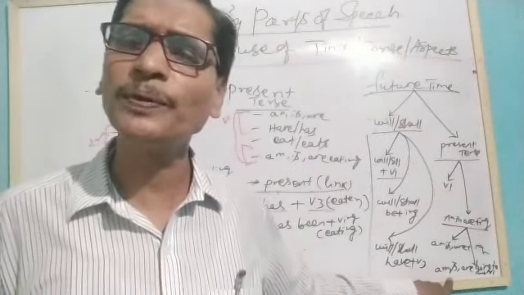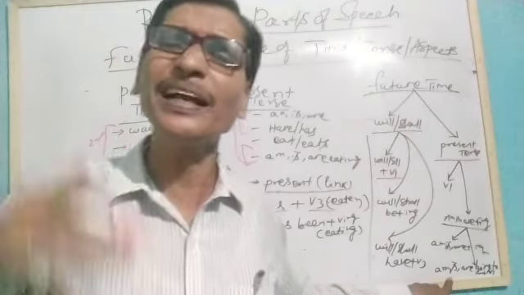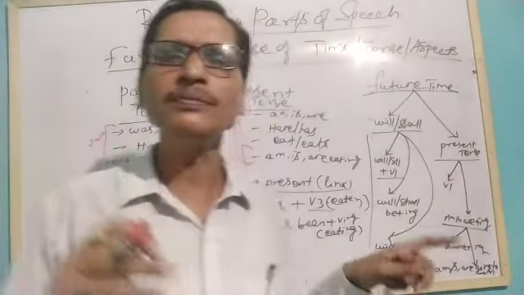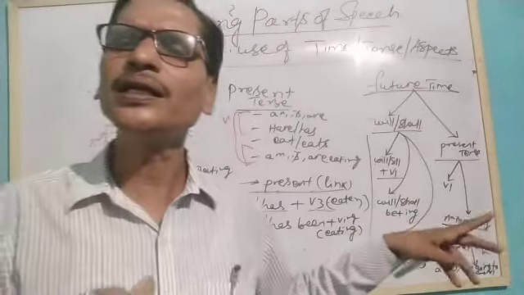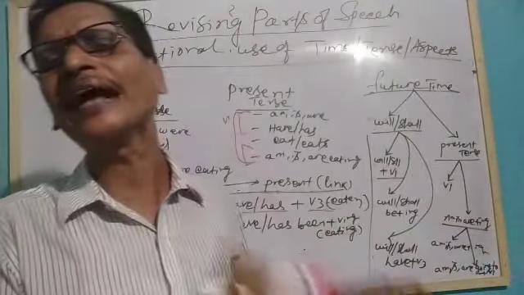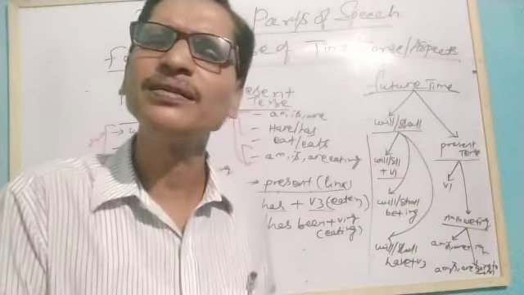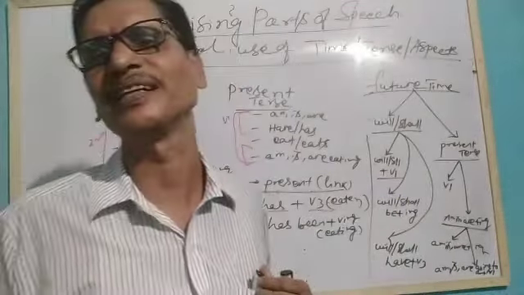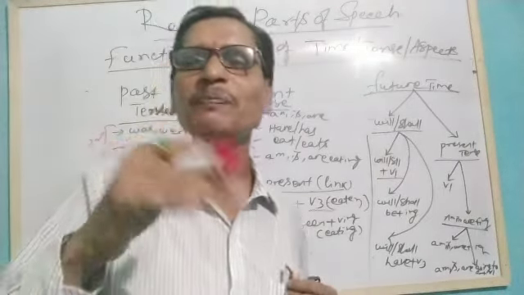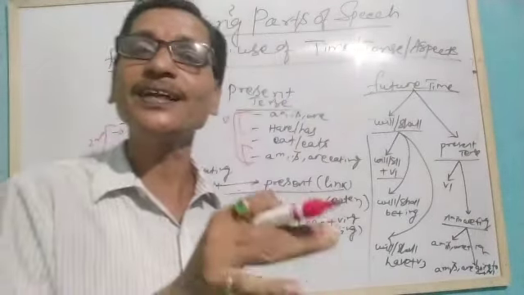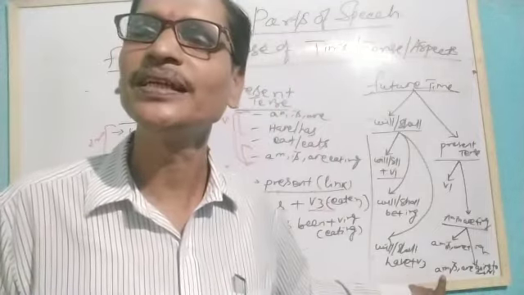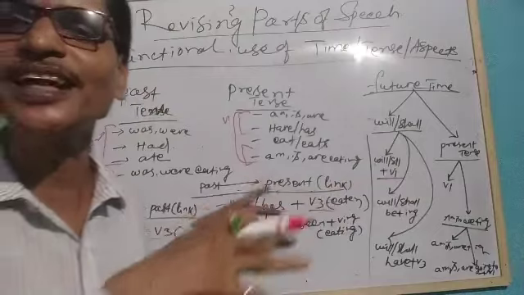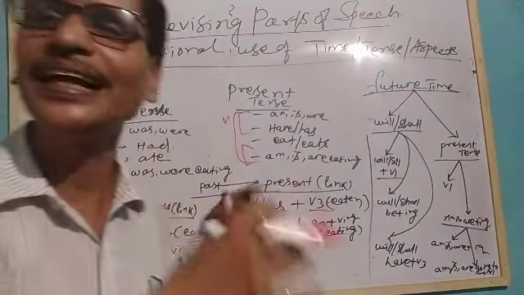Similarly, we use am, is, are going to plus the verb to talk about the future when we are predicting something about the future based on proof. For example, Hari is not attending classes regularly, he is not writing, not even reading. What does it mean? It is proof he is going to fail in the examination. Because we are predicting the future based on a certain proof, we use am, is, are going to plus the verb. This is the functional use of time, tense and aspects.